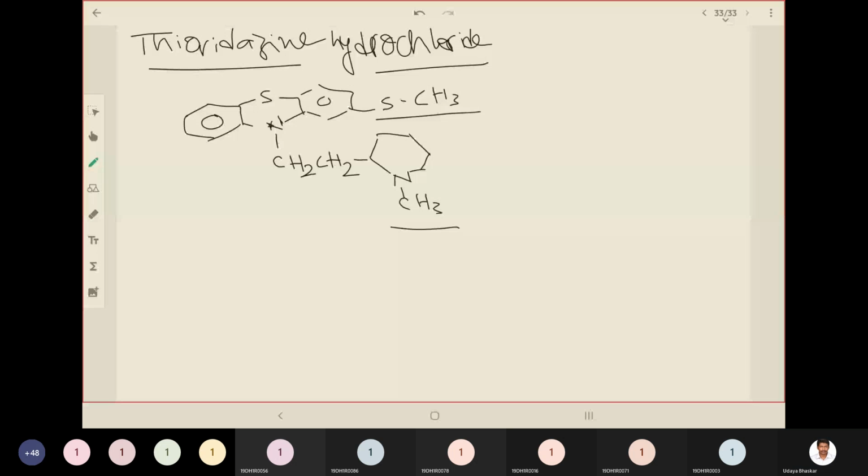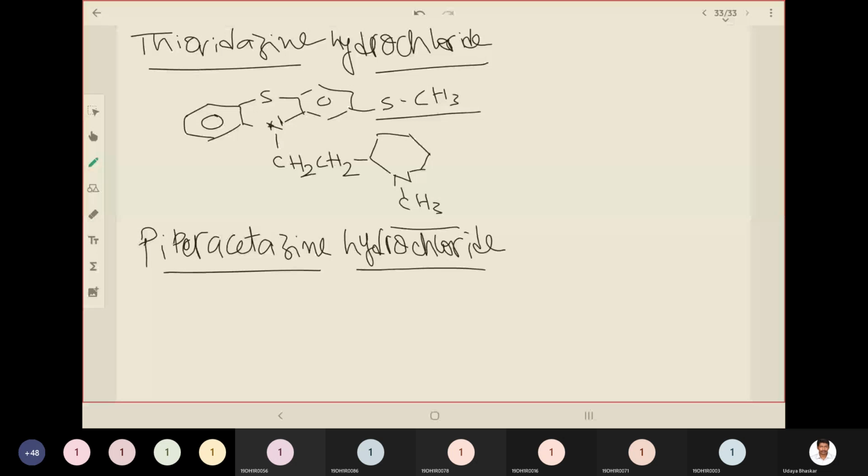Piperacetazine hydrochloride. So this is also a phenothiazine ring, right? So draw the phenothiazine ring first. A phenyl group, a sulfur, and a nitrogen in the second ring, and again a phenyl group. Okay, to the nitrogen you have the side chain, and at the second position you have a substituent. The side chain in piperacetazine is CH2, CH2, CH2. That means propyl, CH2, CH2, CH2, and you have